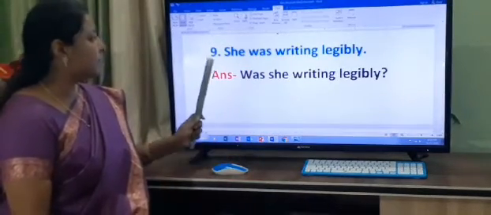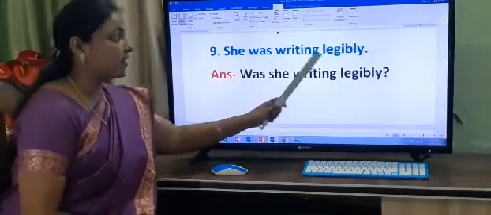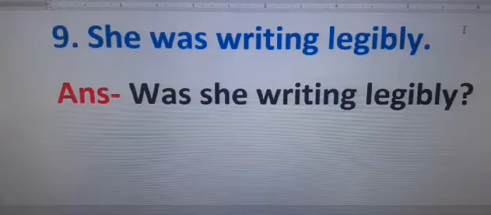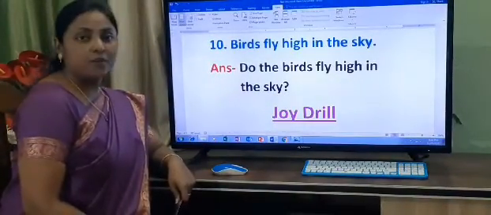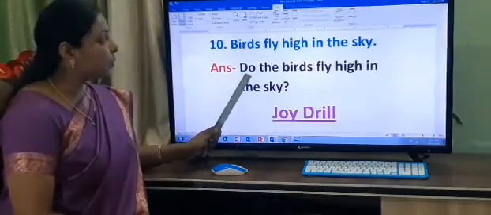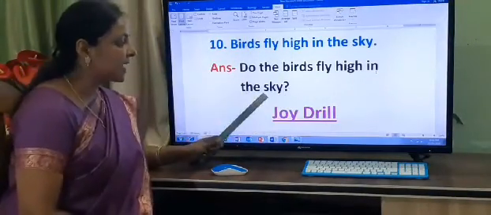The next number 9. She was writing legibly. Was is used for singular. What is the subject here? She. So before the subject, the helping verb was will come. And what is your answer now? Was she writing legibly? Number 10. Birds fly high in the sky. And here what we will write here? Do. Do the birds fly high in the sky?